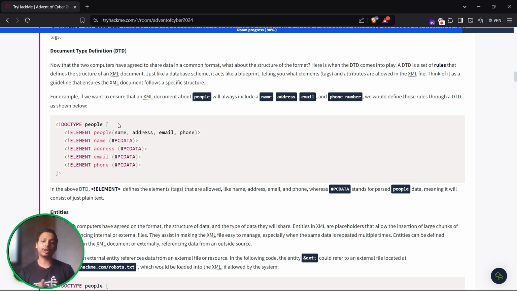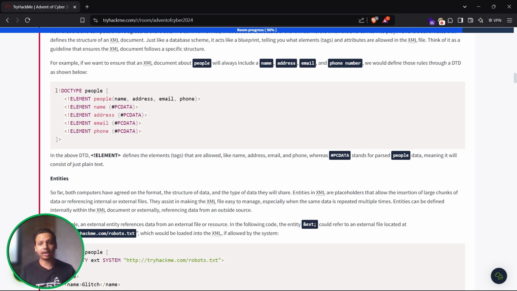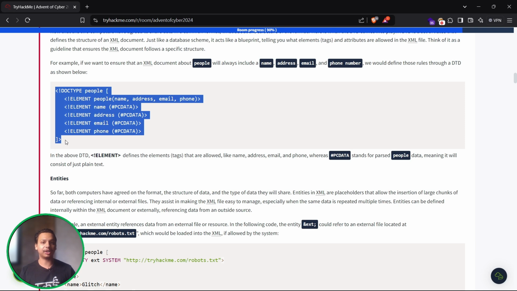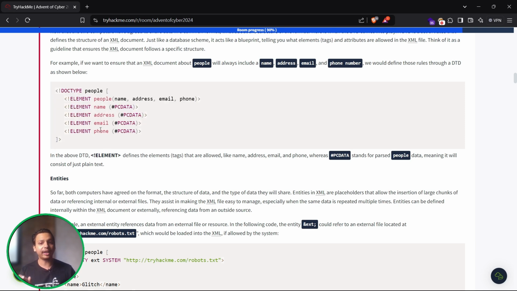Think of it as a guideline that ensures the XML documents follow a specific structure. For example, we want to ensure that an XML document about people will always include name, address, email and phone number. We will define this through a DTD as below. So you can see this is a proper document type definition. It is a proper structure of an XML where you can see the doctype.